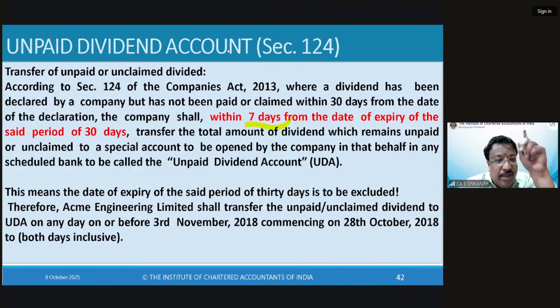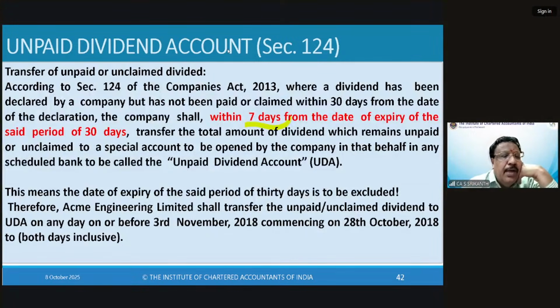Sorry, he will get only the dividend, no interest. Interest will remain there. It will go to IEPF. Only the dividend. If that is the question, answer is no. His interest he will get? Because the company has not delayed now. See, it was not the company's fault. It was his fault. He didn't claim. Why should I give him interest? Any interest at all, even the bank interest, will go to IEPF.